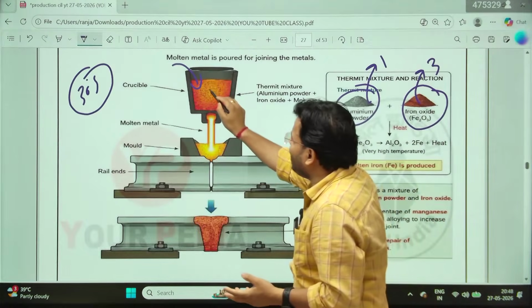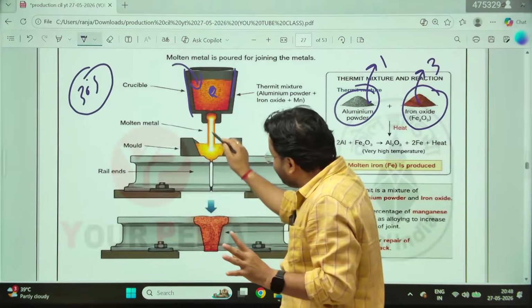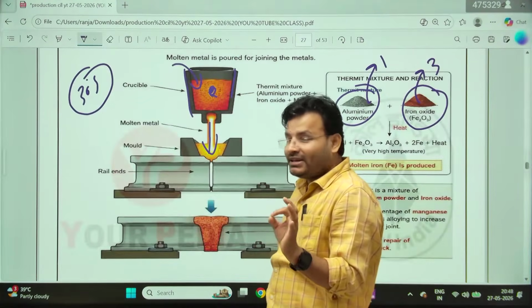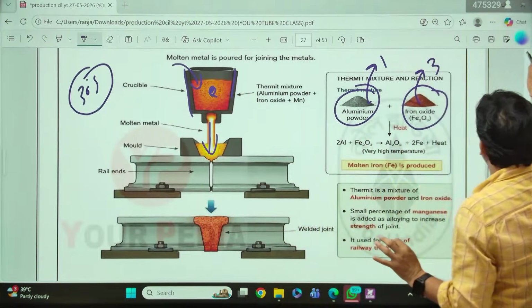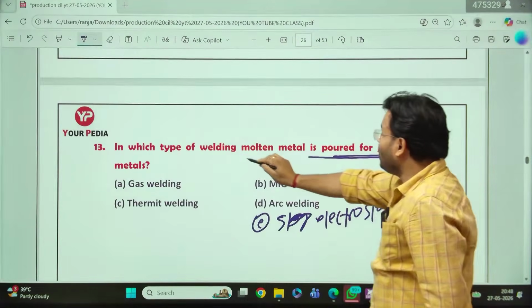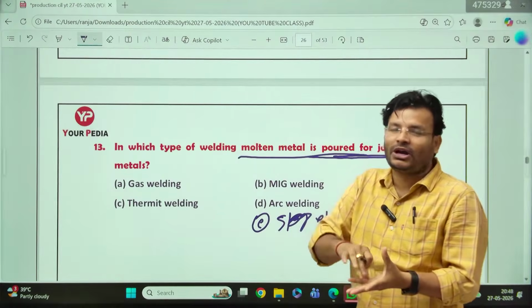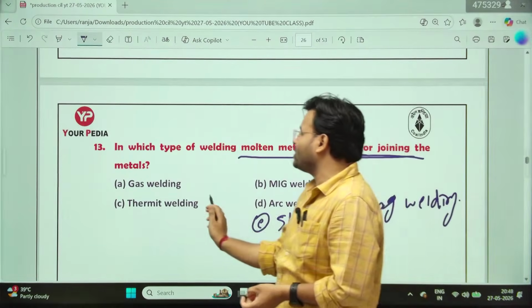Because here you are going to pour the molten metal, this molten metal in the cylinder, and from there it is coming. That's why you see the question. So what is the question? Molten metal is poured, means in the cylinder you have molten metal, after that it is going to be poured. So the correct answer will be thermite welding.